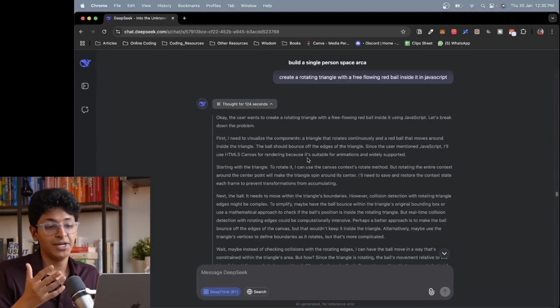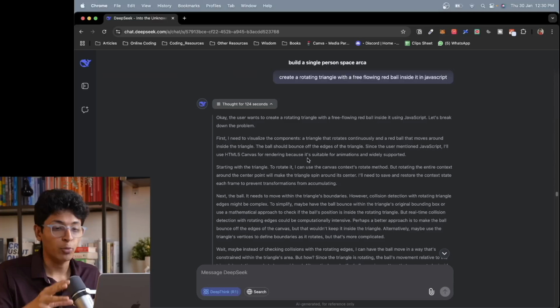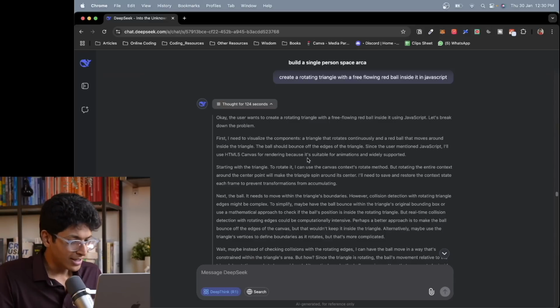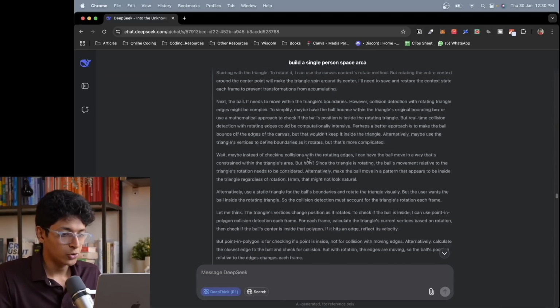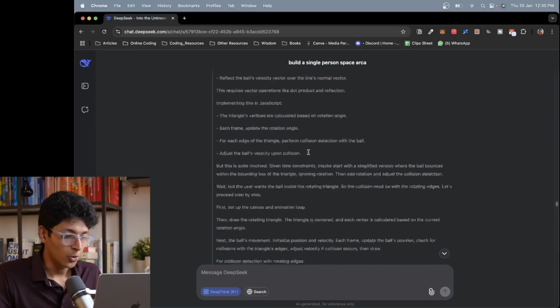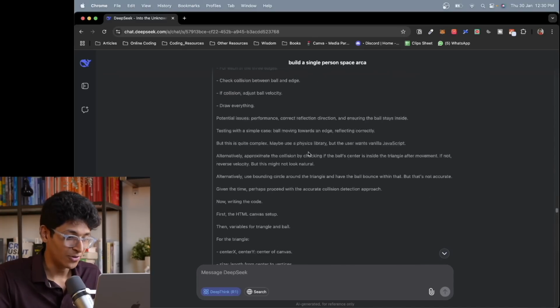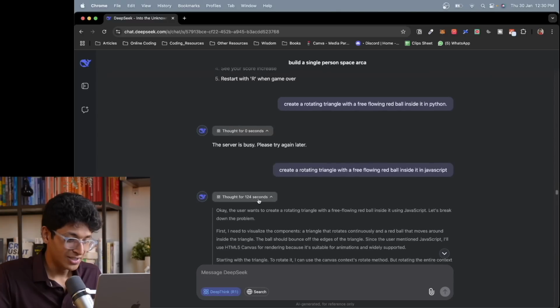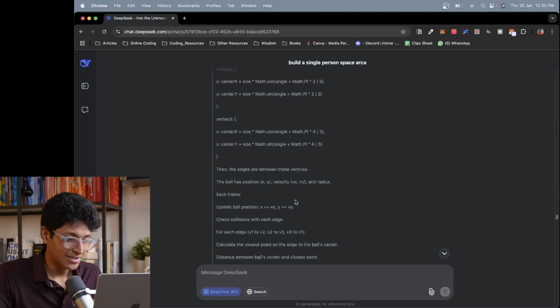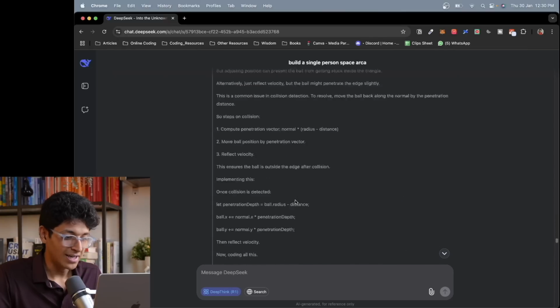So in this case, I'm asking it to create a rotating triangle with a free flowing red ball inside it in JavaScript. So I'm basically wanting a rotating triangle and it should have a ball inside of it. So it thinks about the problem, comes up with steps to solve it, and then writes the code for it over here. As you can see, it thinks a lot about it. It almost thought for 124 seconds. That is insane. Let's just go down and see what it wrote and if it really works.